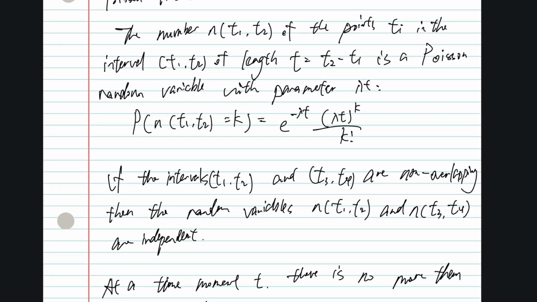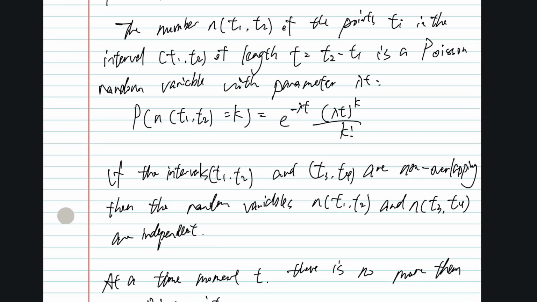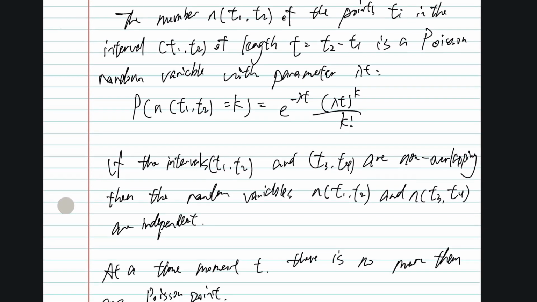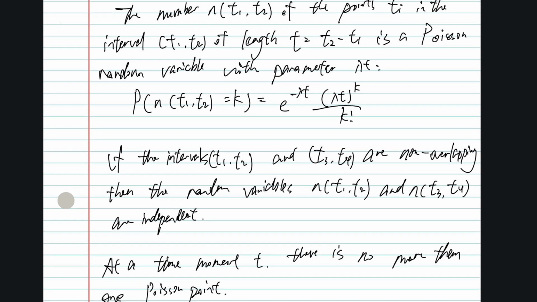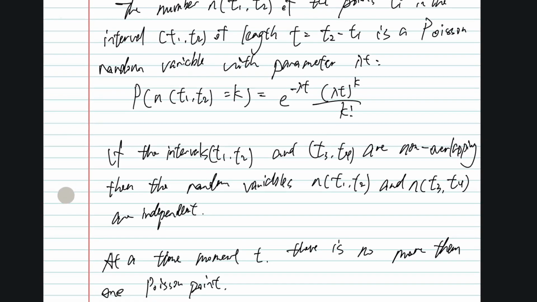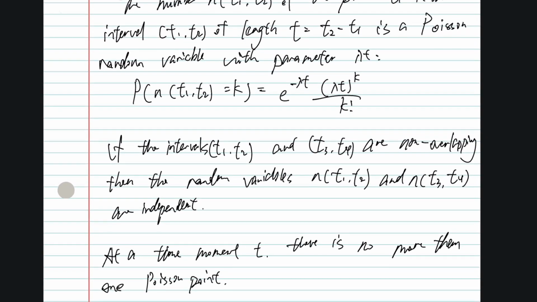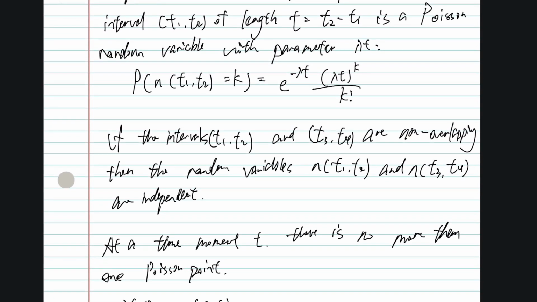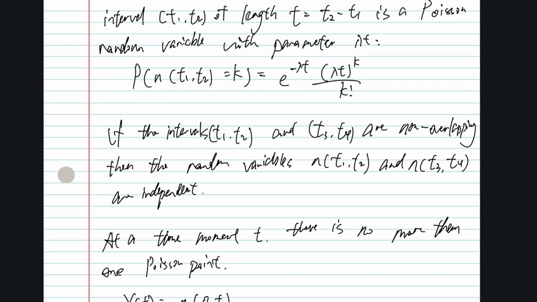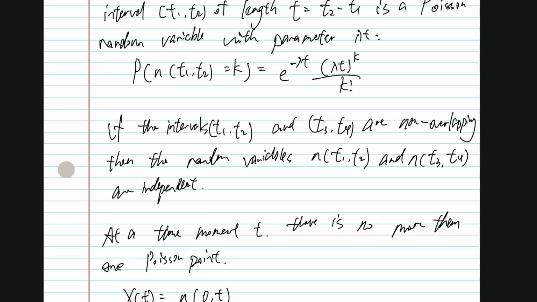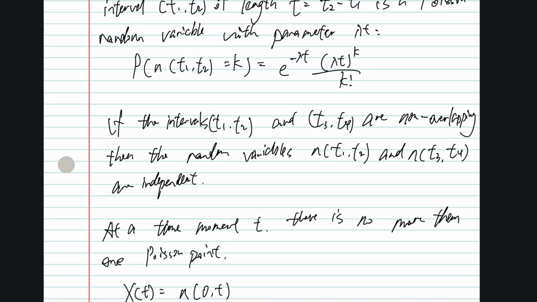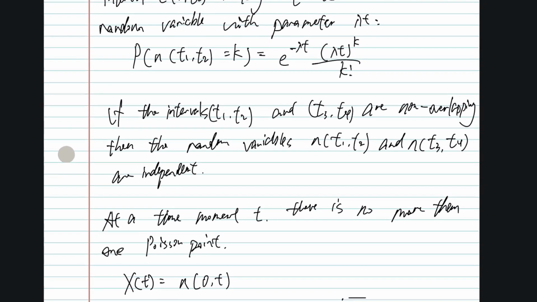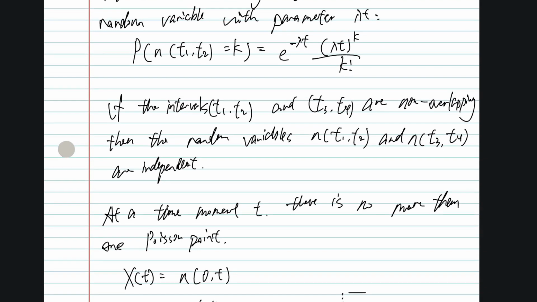The number n(t1,t2) of the points ti in the interval (t1,t2) of length t equal to t2 minus t1 is a Poisson random variable with parameter λt. So P(n(t1,t2) equals k) equals e to the power of negative λt times (λt) to the power of k over k factorial.